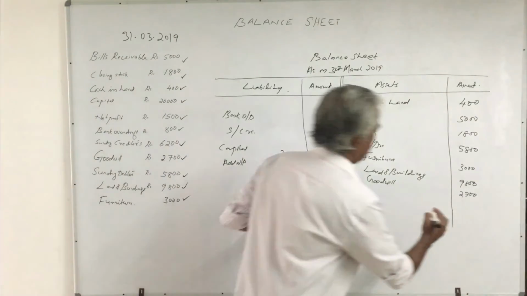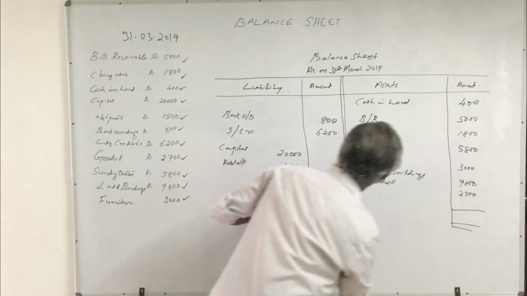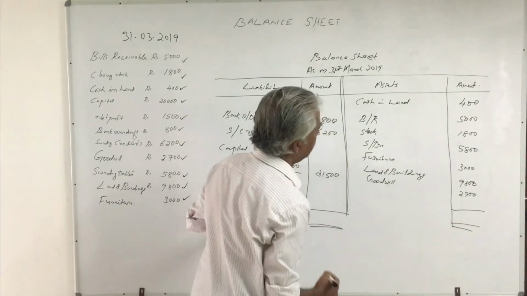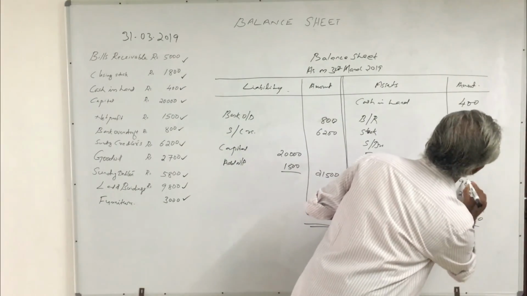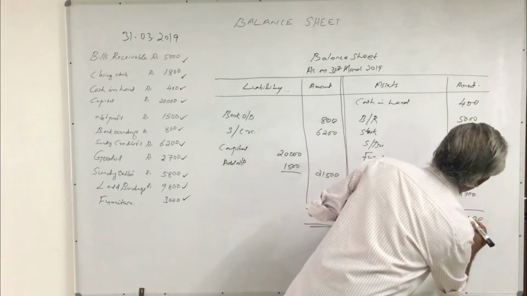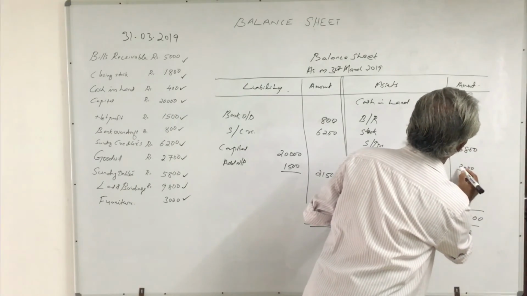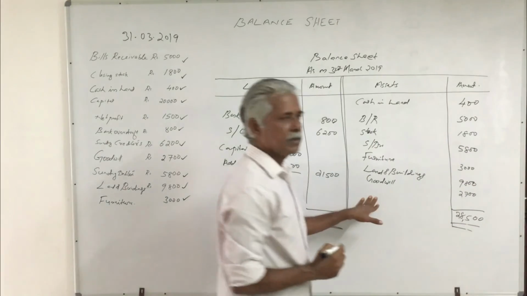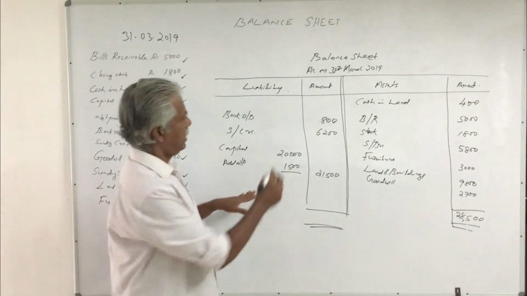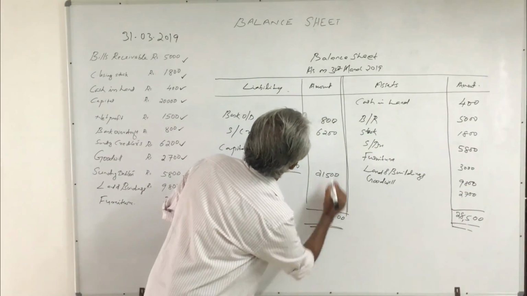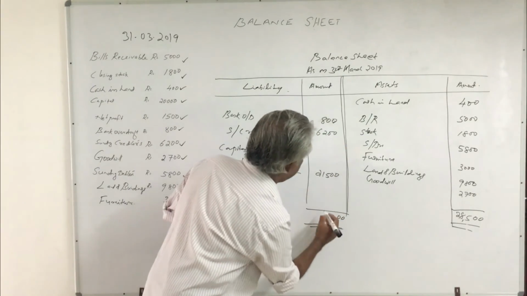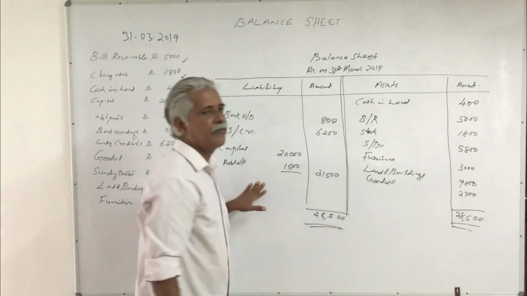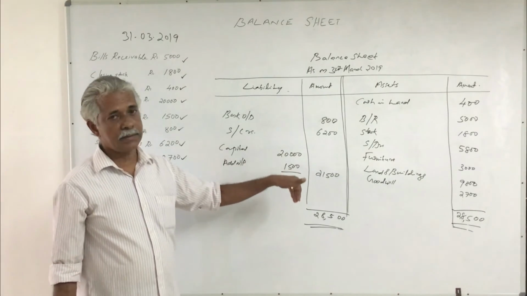Therefore, we can find out the total of the balance sheet here. The total is 28,500 on the asset side, and here also 28,500. What does it mean?